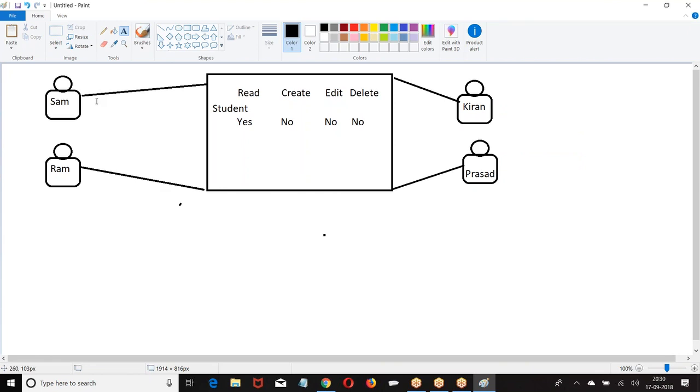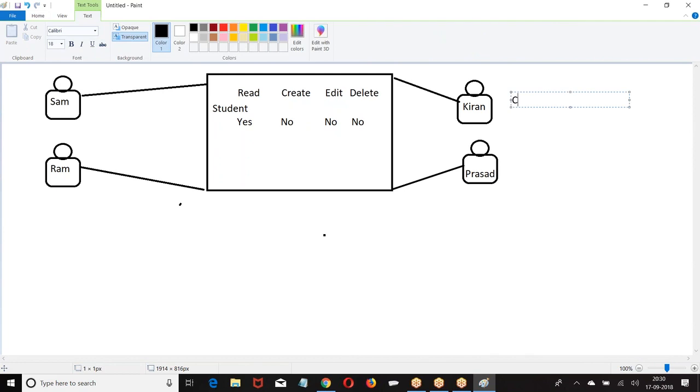They can only perform read on the student table. But according to my company, for Kiran, I want to give create and edit also.